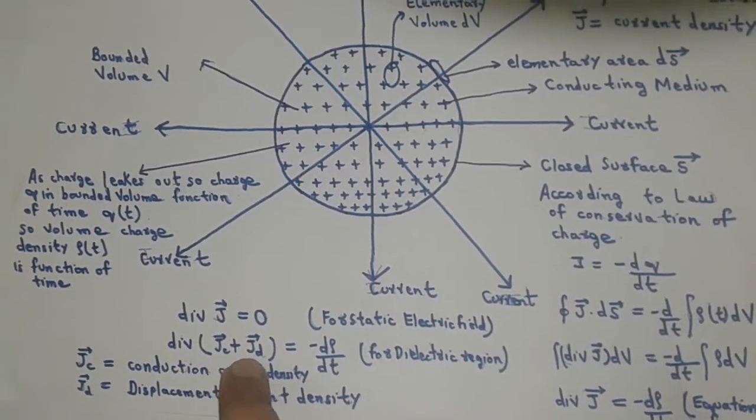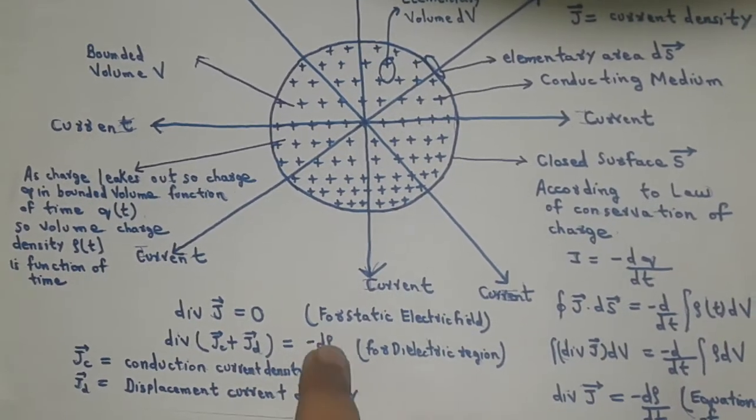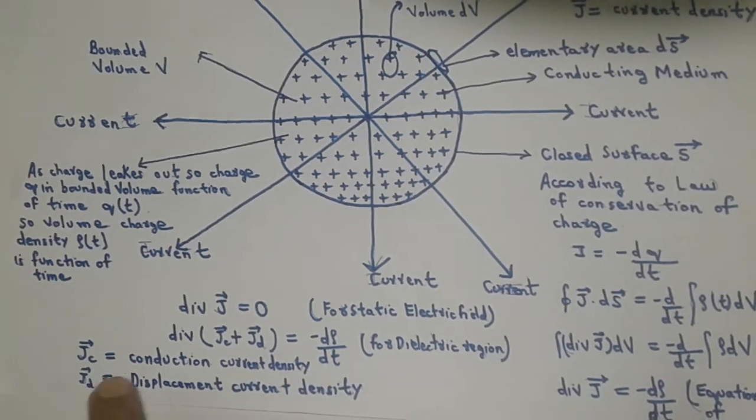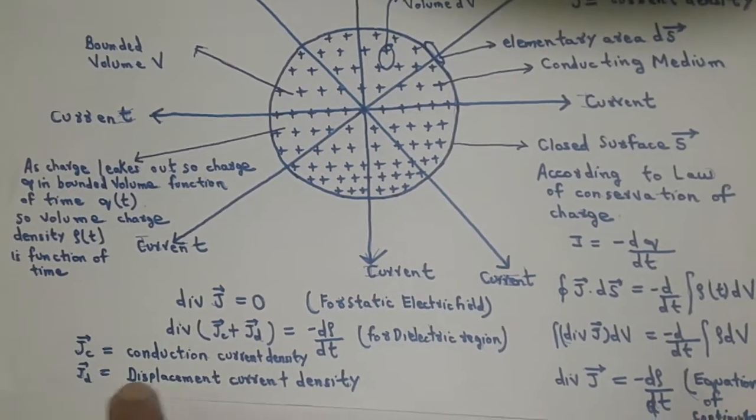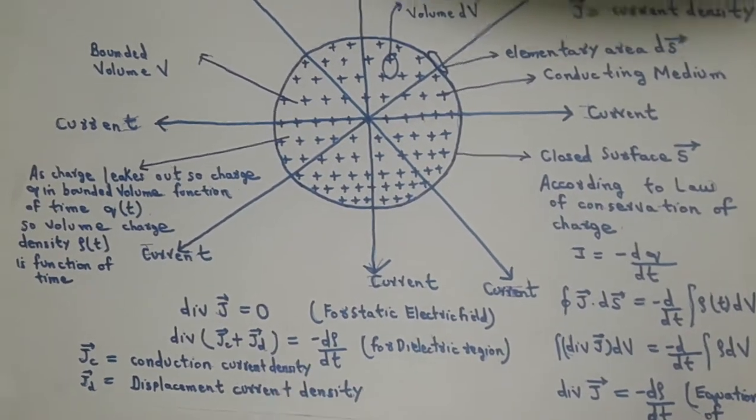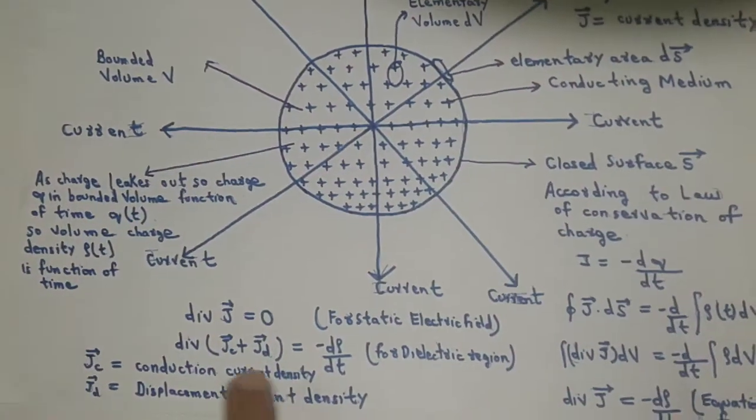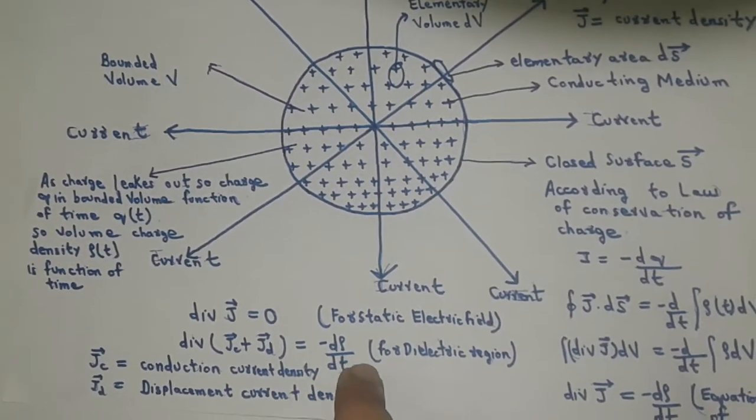Divergence of (Jc plus Jd) equal to minus dρ by dt, where Jc is the conduction current density and Jd is the displacement current density. This is in agreement with the modified Ampere circuital law.